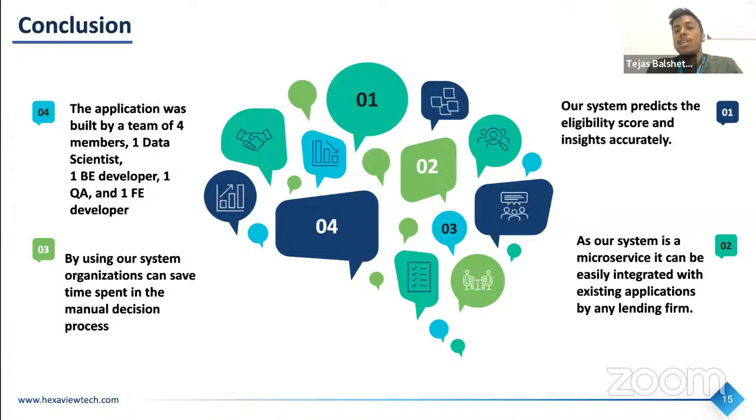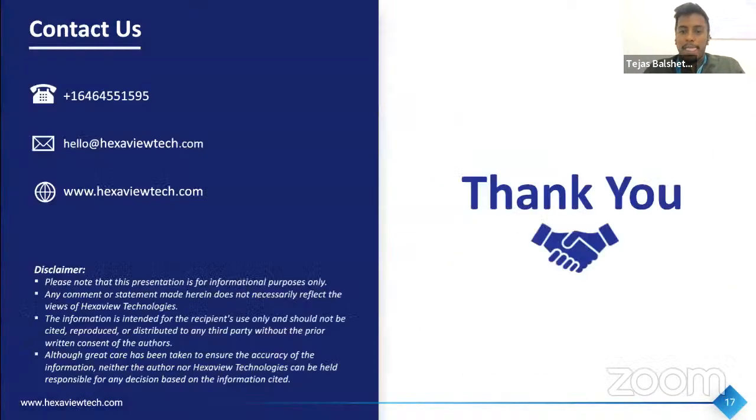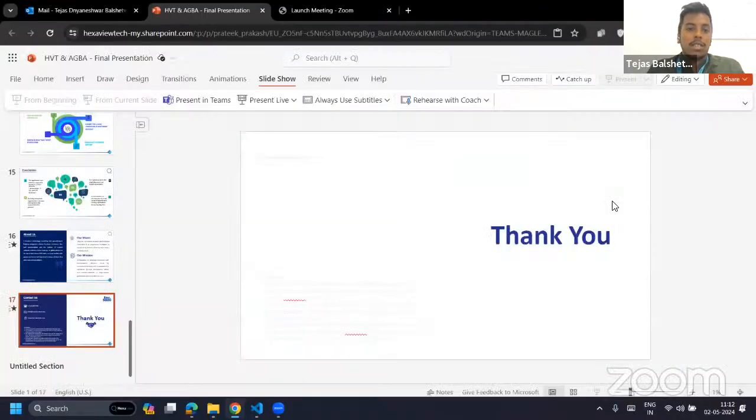So the conclusion would be that our system predicts the eligibility score and insights pretty accurately. Second, as the system that we have implemented is a microservice, it can be easily integrated with existing applications. Third, using our system, organizations can save time spent in manual decision process, which is a huge amount of time. And fourth, our application was built by a team of 4 members: one data scientist, one backend developer, one QA, and one FE developer. Let's proceed to the demo.